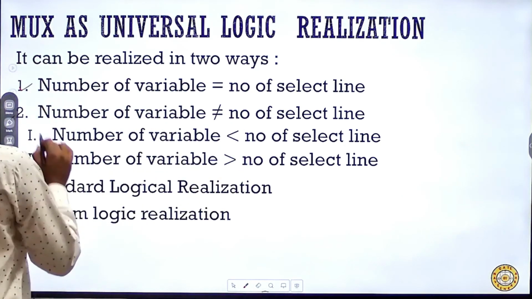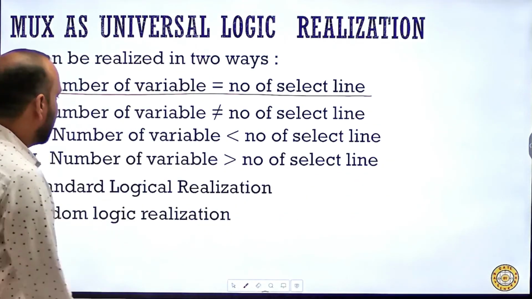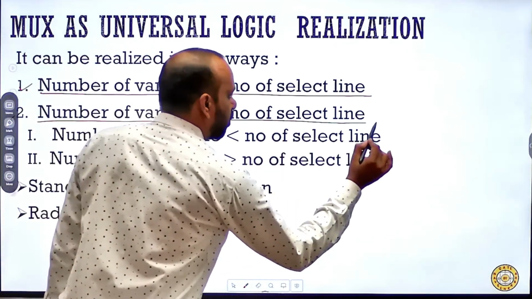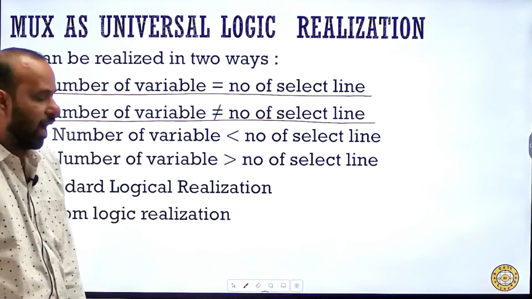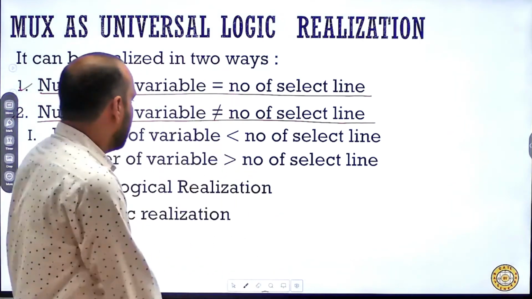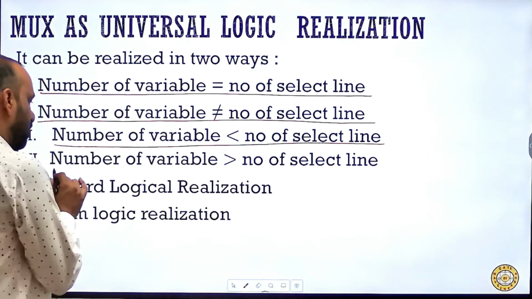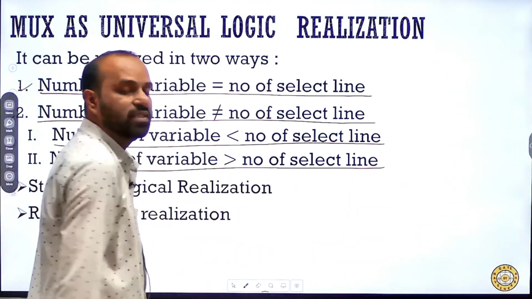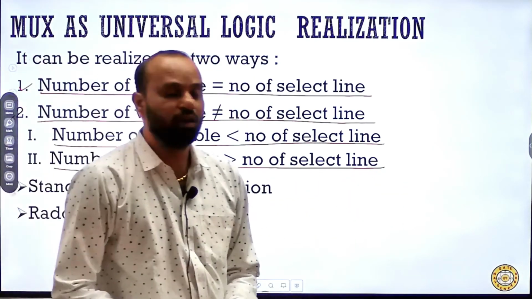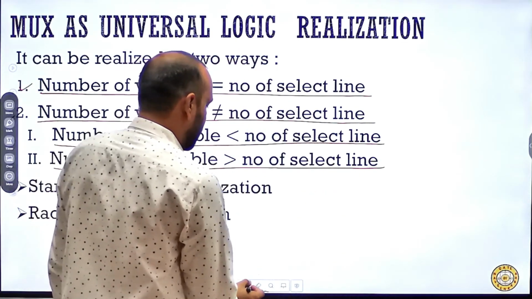What are these major categories? The first is the number of variables equal to the number of select lines. The second is the number of variables not equal to the select lines. And this second category I have again divided into two parts: the number of variables less than the select lines, and the number of variables greater than the select lines. Sir, we are not able to understand these categories. So let's take one example to understand them.